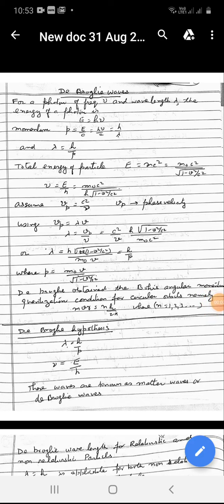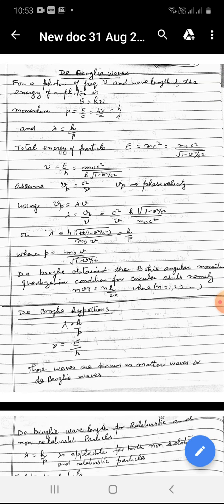Today we will be discussing de Broglie waves. Now for a photon of frequency nu and wavelength lambda, the energy of the photon will be given by E is equal to h nu, and the momentum of the photon will be p is equal to E upon c, which is equal to h nu upon c, or we can say that this is equal to h upon lambda. Thus the wavelength and momentum are related by the relation lambda is equal to h upon p.